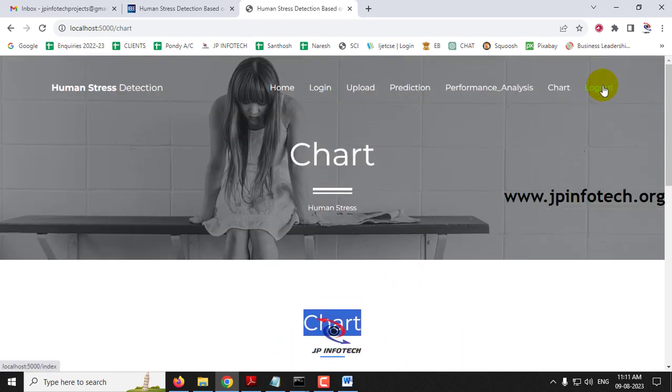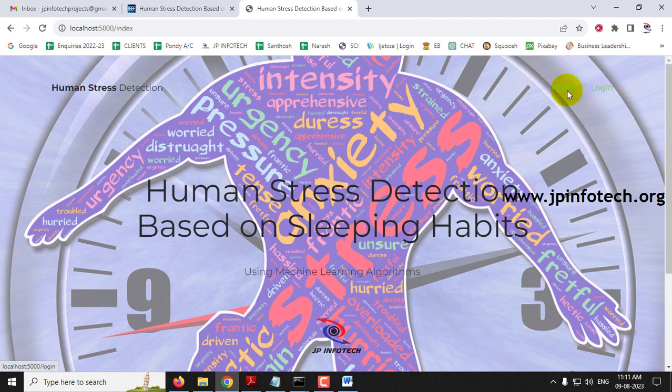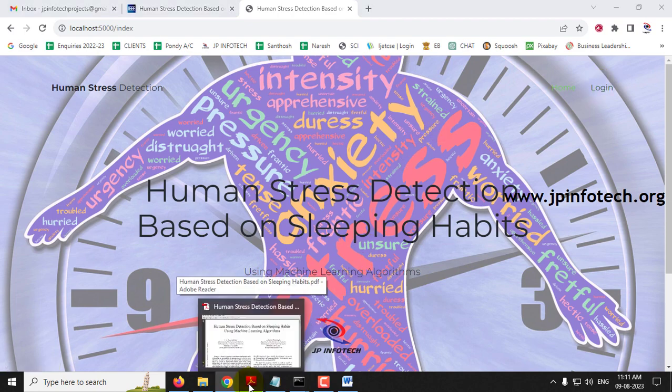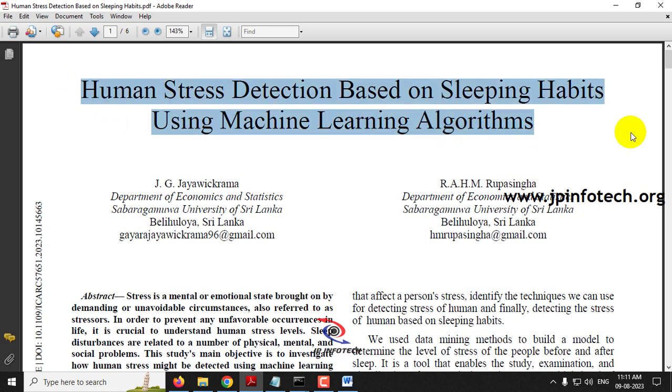And now let me log out. And this is all about the project, human stress detection based on sleeping habits using machine learning algorithms.